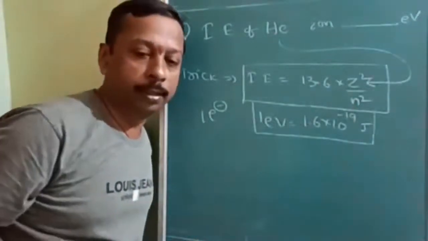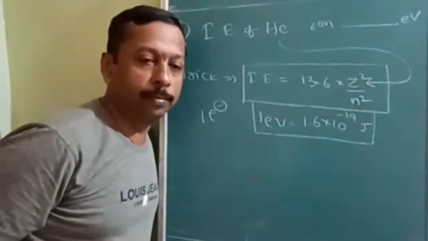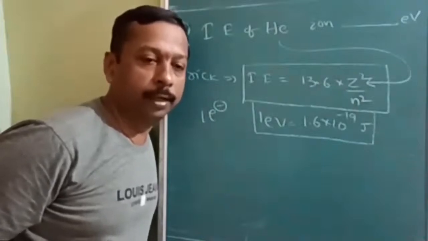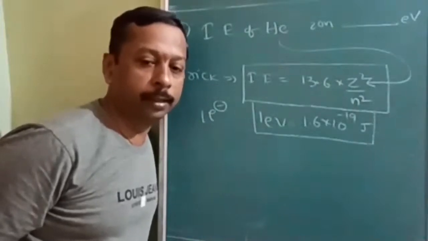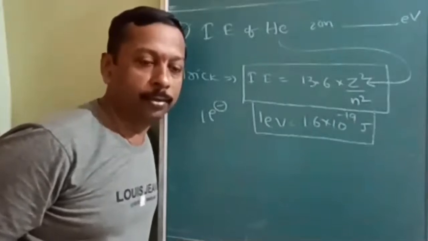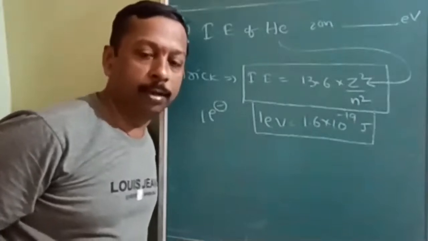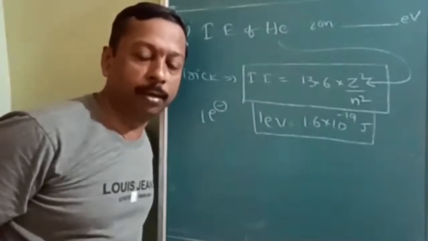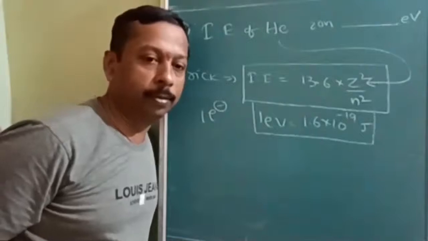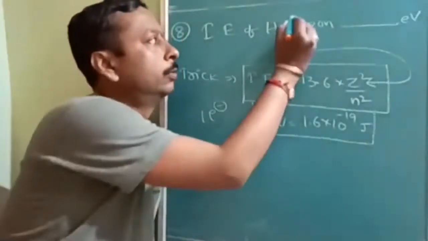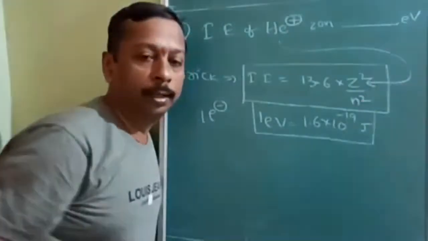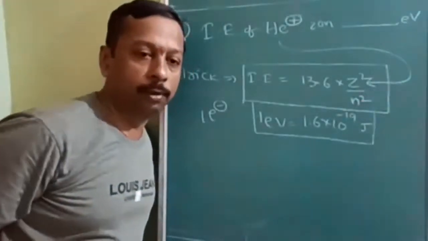It does not matter how many protons or neutrons there are, but the number of electrons must be only one. That is why it is given like this.